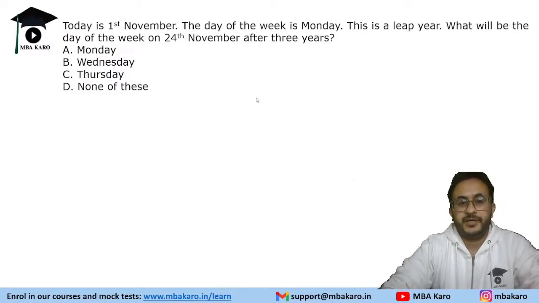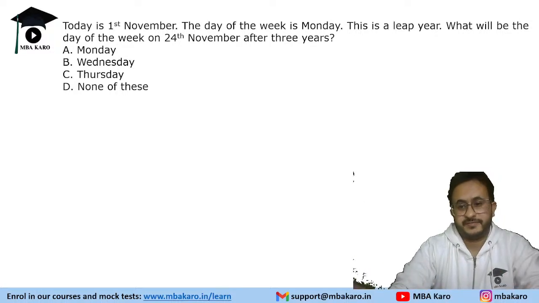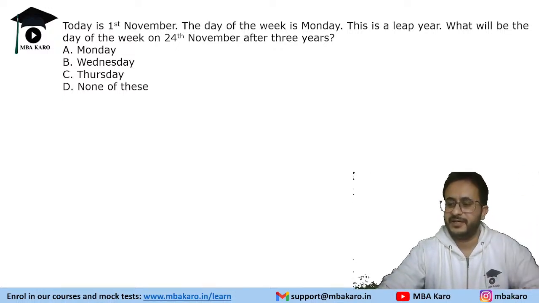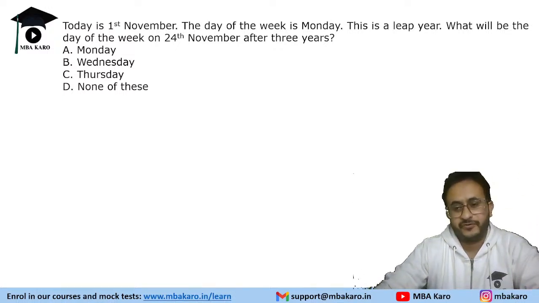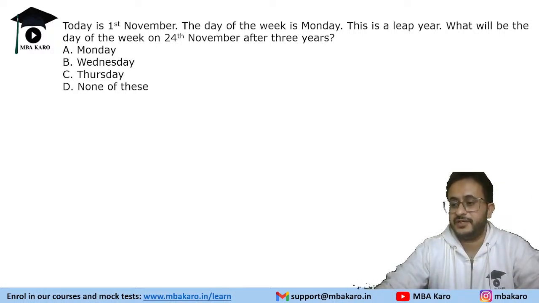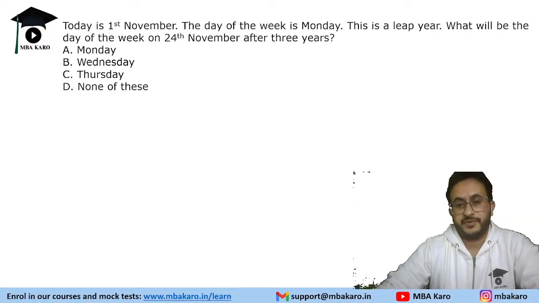Today is 1st November, and the day of the week is Monday. This is a leap year. What will be the day of the week on 24th November after 3 years? Let's just go back 1 month and assume that it is 1st of November 2024. It is not given which year it is. It is a leap year that is given to us, and we have a Monday on 1st of November.